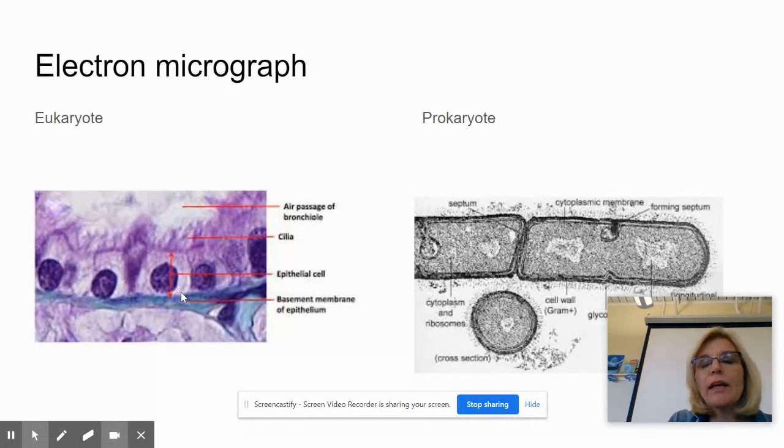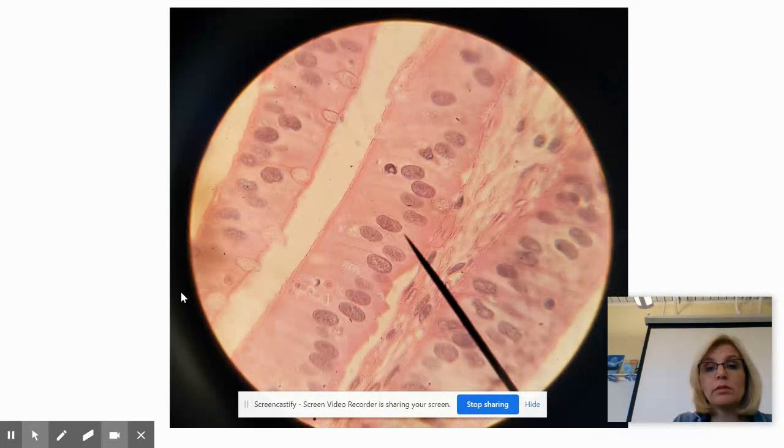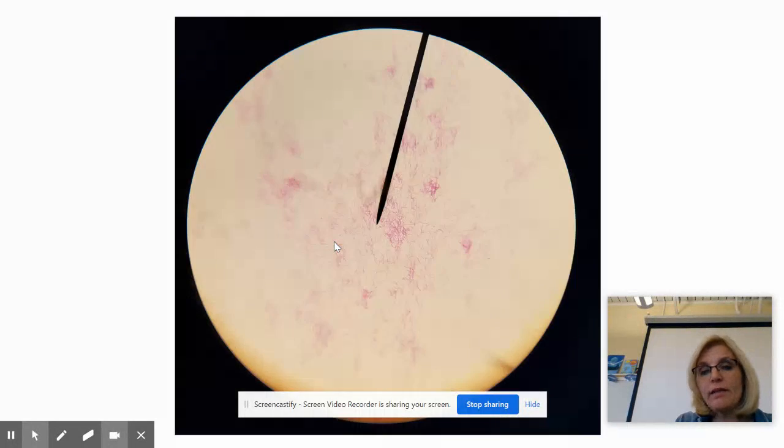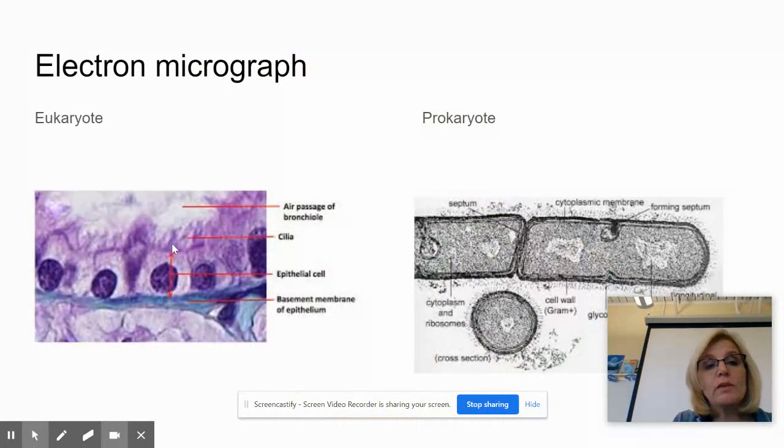Epithelial cells are recognized by their shape, by the way. They're squamous, which means they look squished and flat. Columnar, which is what these were. See how they look long like a column? And then these are more cuboidal shapes. So here's the cilia inside of the lung, used to catch things that are not supposed to go into your lung. Also, it increases surface area.